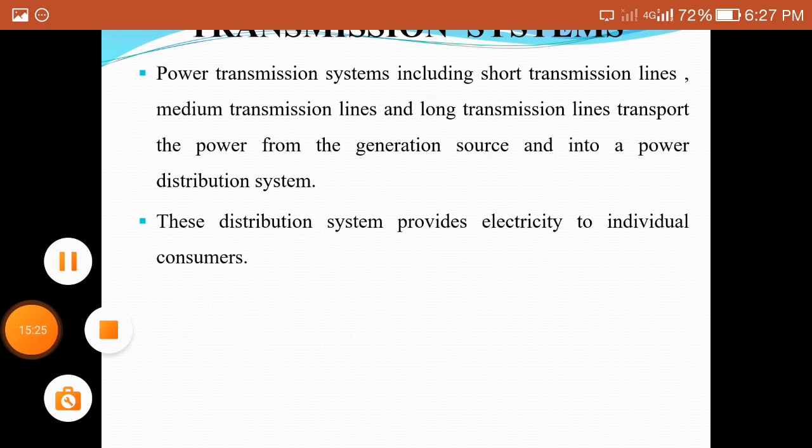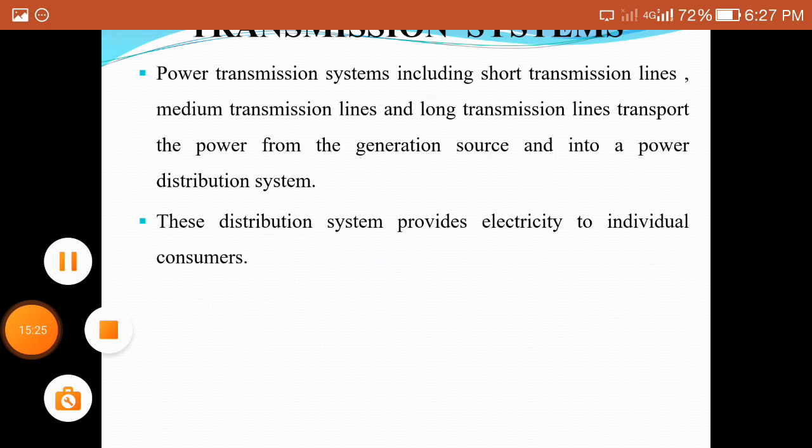Next, coming to the second unit. The second unit is the performance of short and medium length transmission lines. In this unit we study the short transmission line and also the medium transmission line. In the case of a short transmission line, the affected parameters are the resistance and inductance only.